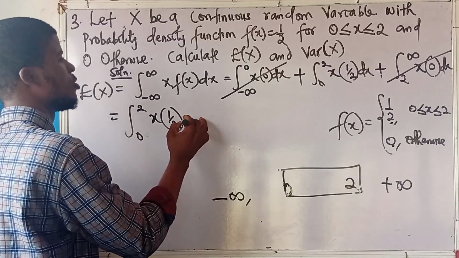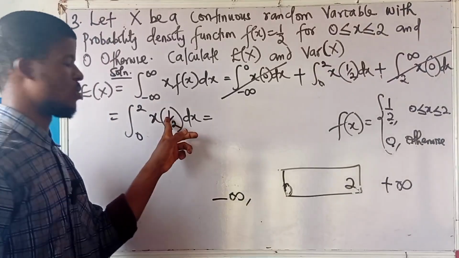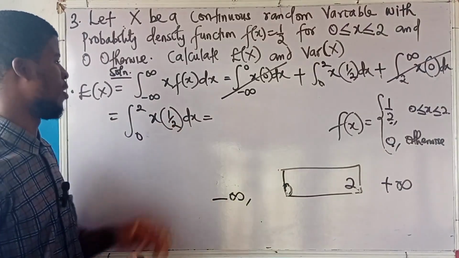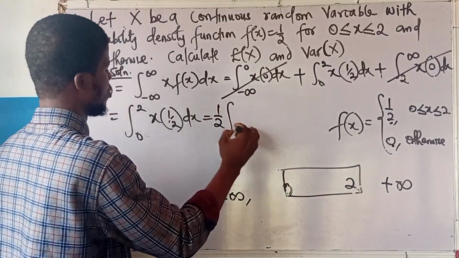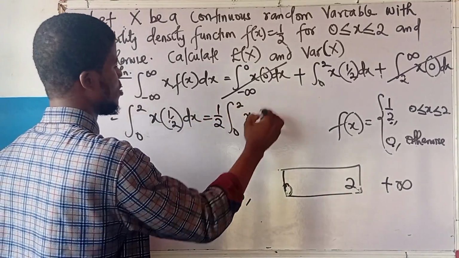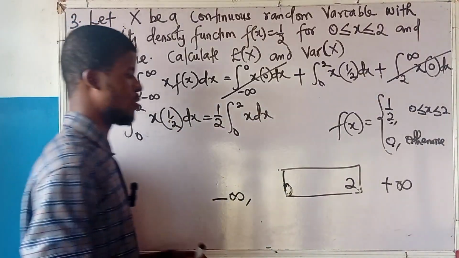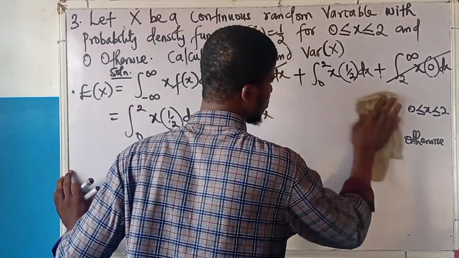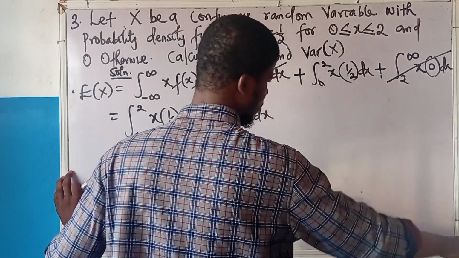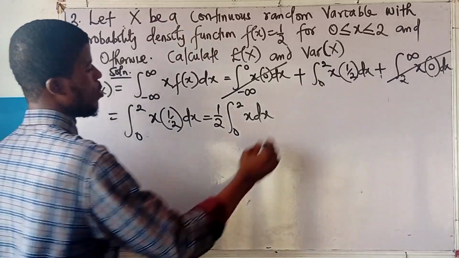I'm assuming you don't know integration in this case. In integration, 1 over 2 is a constant. X is the variable. The constant can come out. It will be 1 over 2 times the integral from 0 to 2 of x dx. Okay, fine. So the constant is out. I want to integrate x with respect to x. What we'll do next is this.